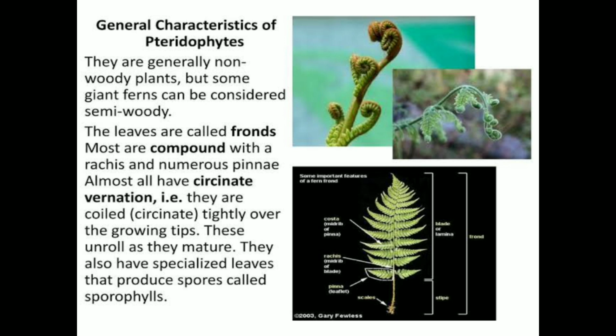Another character: pteridophytes show heteromorphic alternation of generation in which the sporophyte is diploid, dominant, autotrophic and independent. It is differentiated into root, stem and leaves. The primary root is short-lived and soon replaced by adventitious roots, while the stem may be aerial or underground.